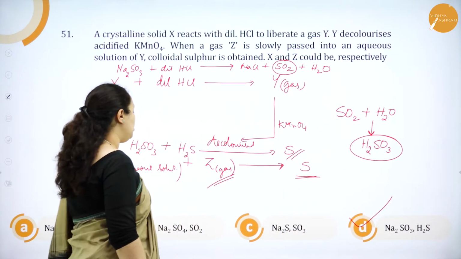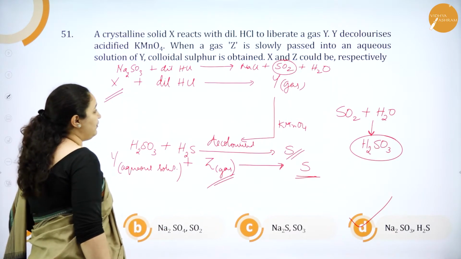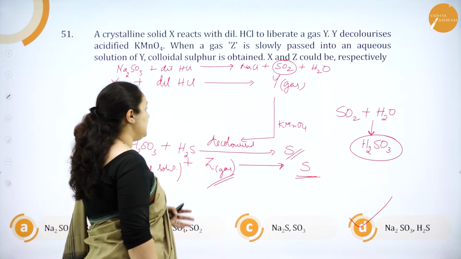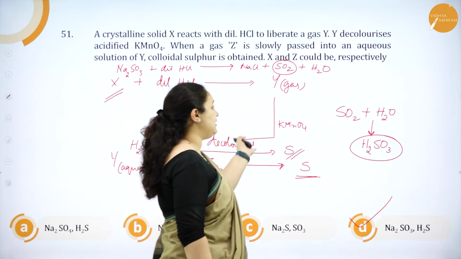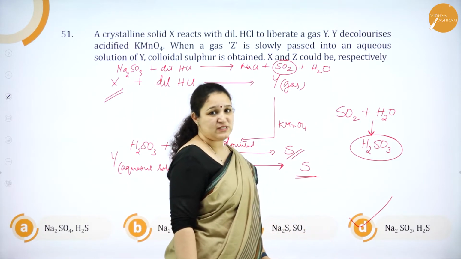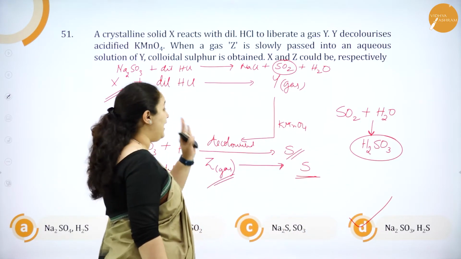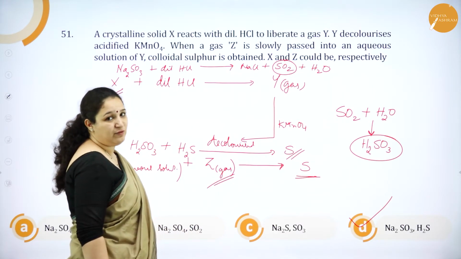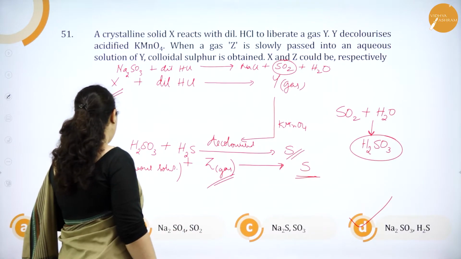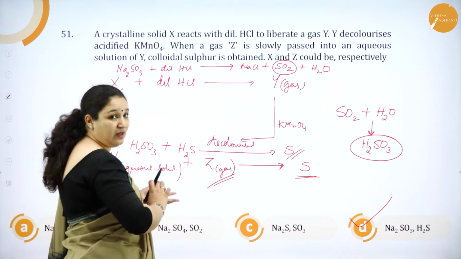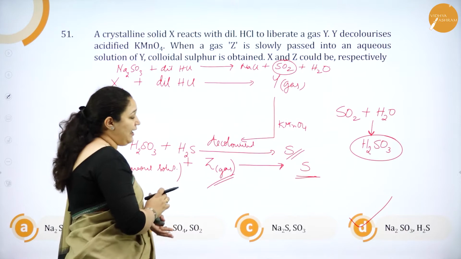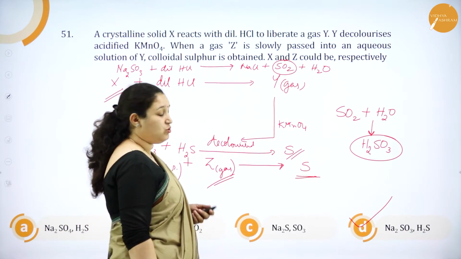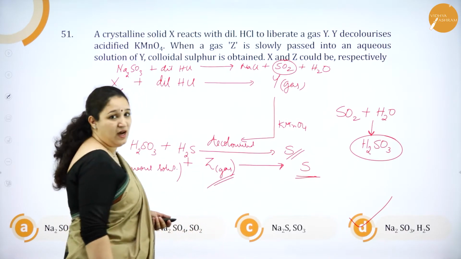No other option is going to give me sulfur dioxide gas. Sulfurous acid with H2S only will give us colloidal sulfur. We do not have all of them in the correct combination except option D. So option D is the correct answer.